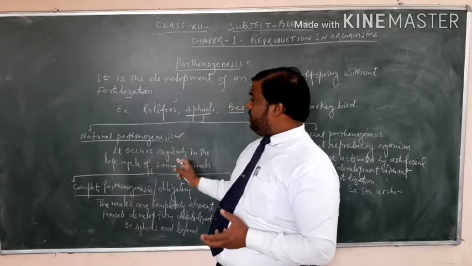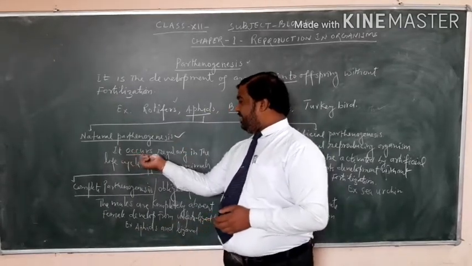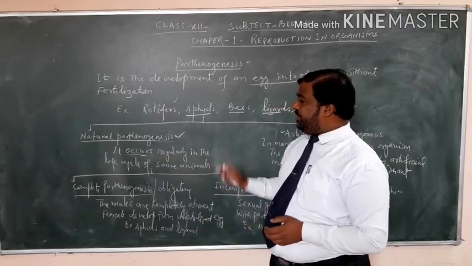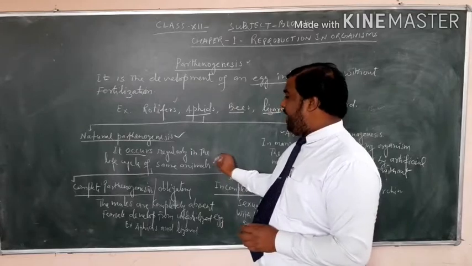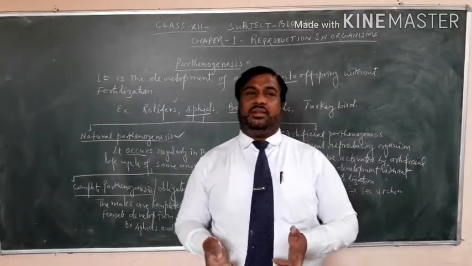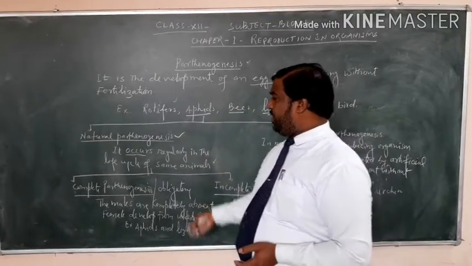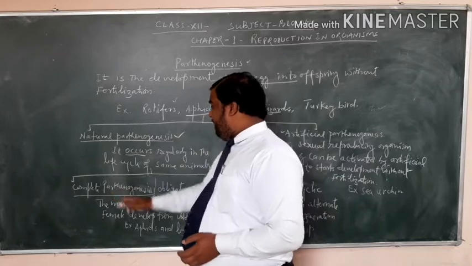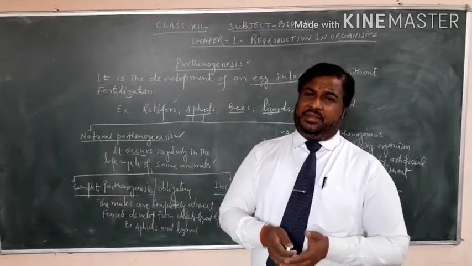Now this natural parthenogenesis occurs regularly in the life cycle of some animals. And this natural parthenogenesis is further divided into 2 parts. One is complete parthenogenesis, which is obligate.